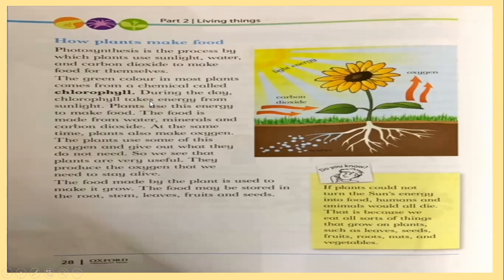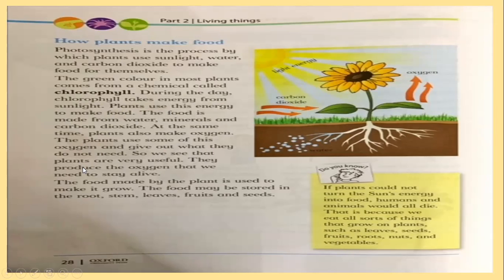During the day, chlorophyll takes energy from sunlight. Plants use this energy to make food. The food is made from water, minerals, and carbon dioxide. At the same time, plants also make oxygen. The plants use some of this oxygen and give out what they do not need.